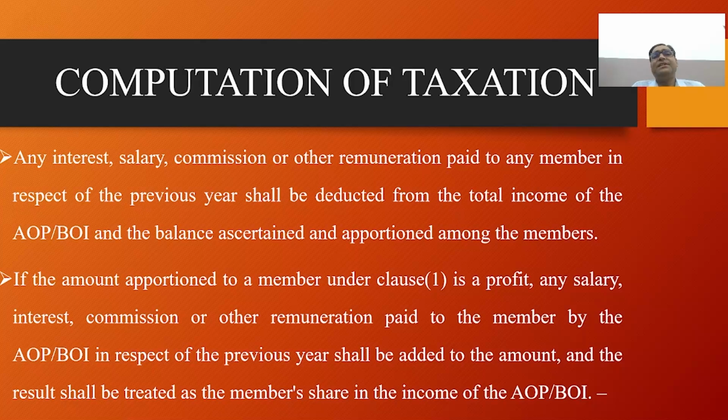Where any member of such association or body is chargeable to tax for the previous year at a rate which is higher than the maximum marginal rate, the tax shall be charged on that portion of the total income of the association or body which is related to the share of such member at such higher rates, and the balance of the total income of the association or body shall be taxed at the maximum marginal rate.